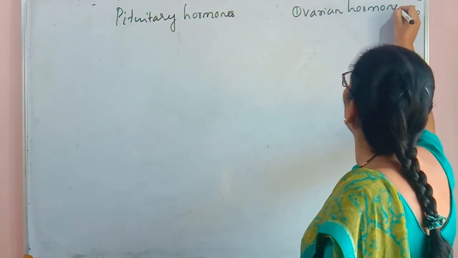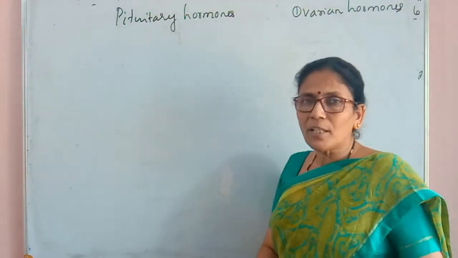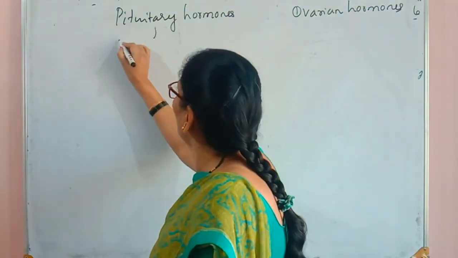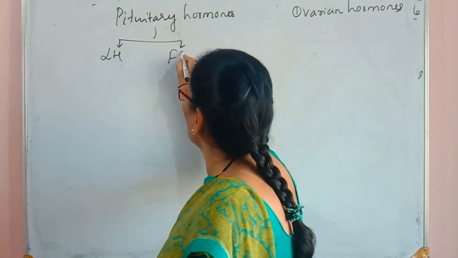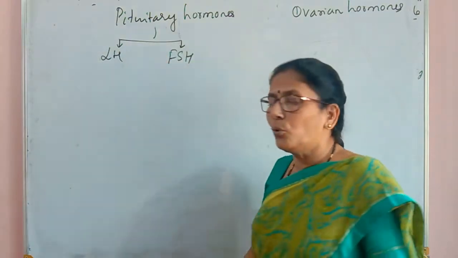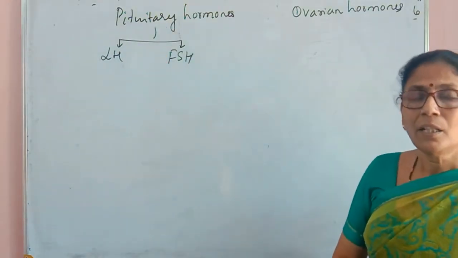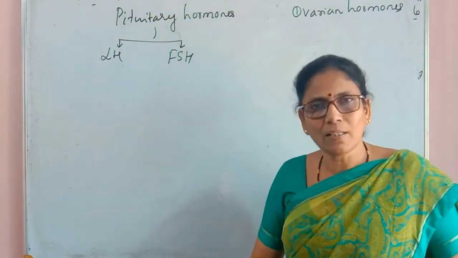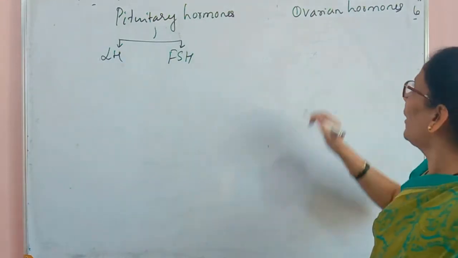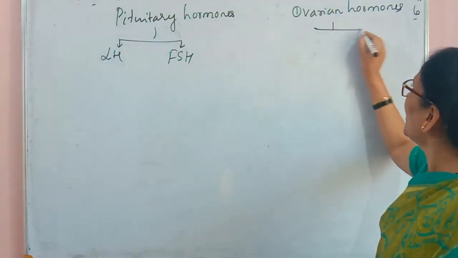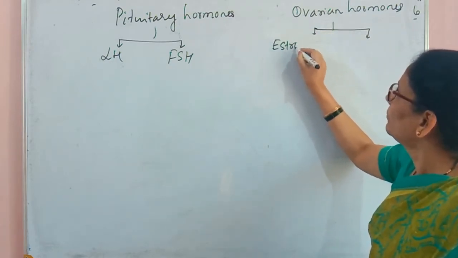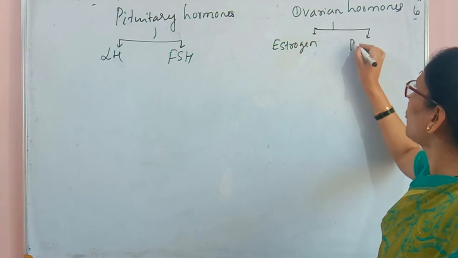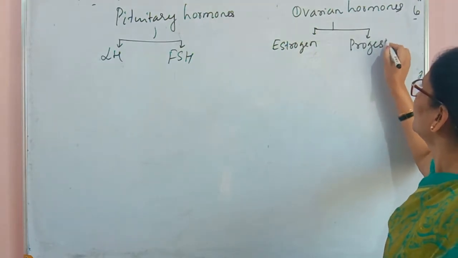Pituitary secretes two gonadotropins. They are LH and FSH. These two hormones are influencing many events of menstrual cycle. In the same way, ovary also secretes two hormones. One is estrogen and the other is progesterone.